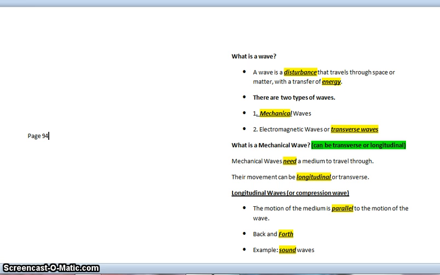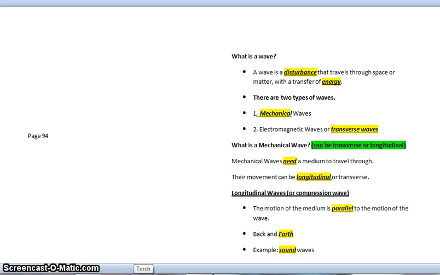A mechanical wave can be transverse or longitudinal, as I've already stated, and they need a medium to travel through. So without a medium, you can't have a mechanical wave. You have to have a medium in order for the wave to be a mechanical wave, because it has to travel through a medium. Their movement can be longitudinal or transverse.